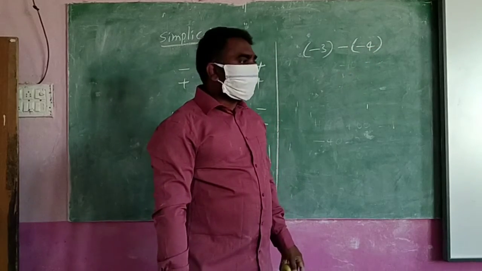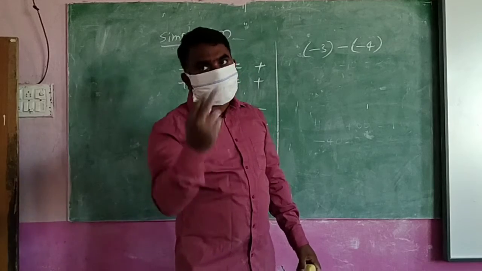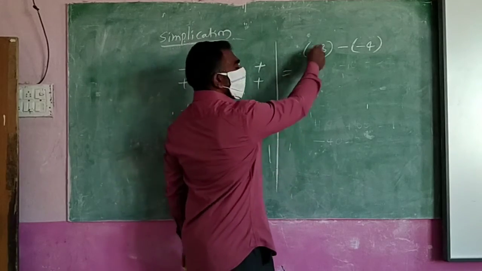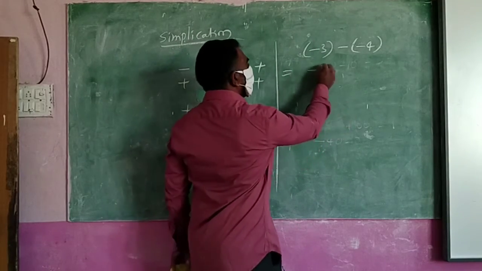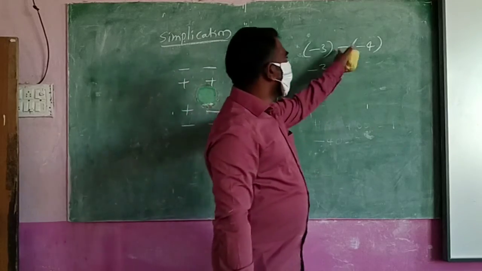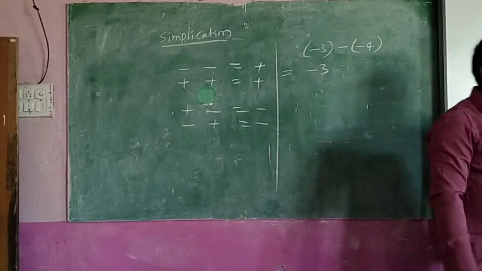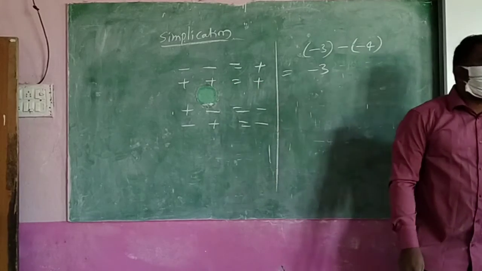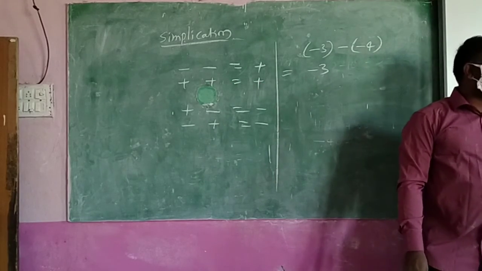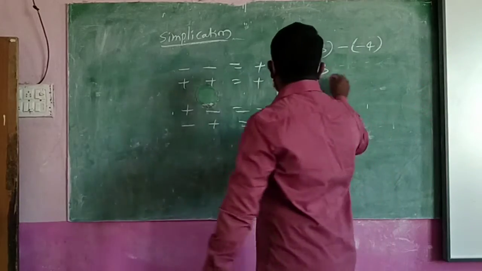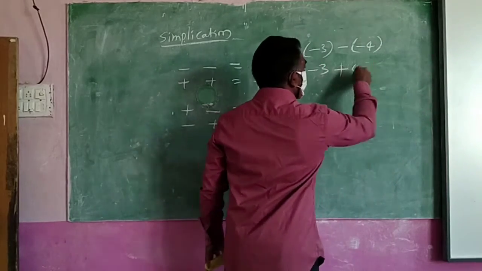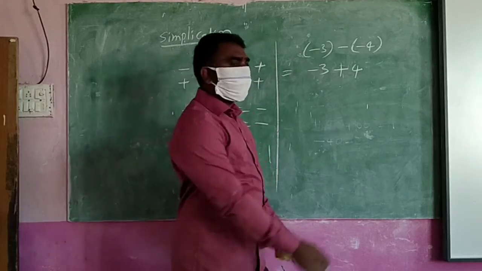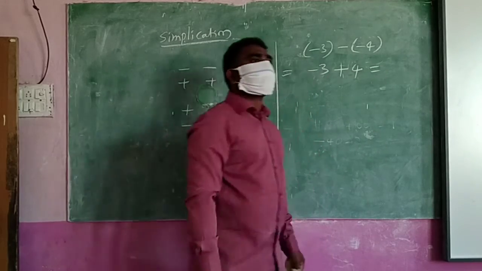So first of all you have to convert into one symbol. See, for the first one, only one symbol is there, no problem. But here two symbols are there, minus and minus. Minus and minus will become plus. So what should I write here? Plus, plus 4.